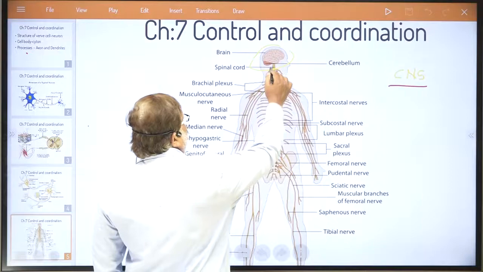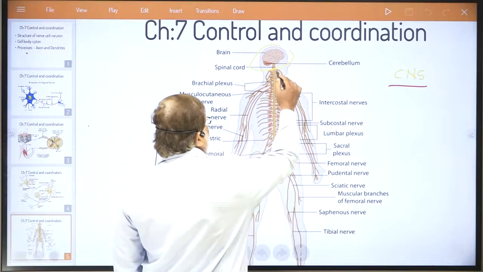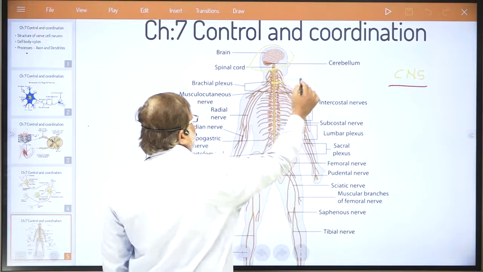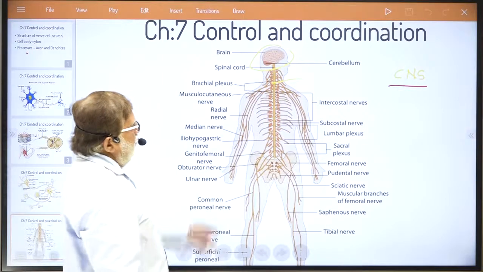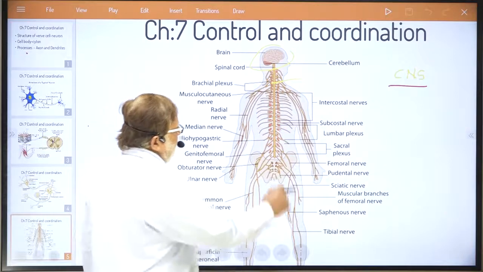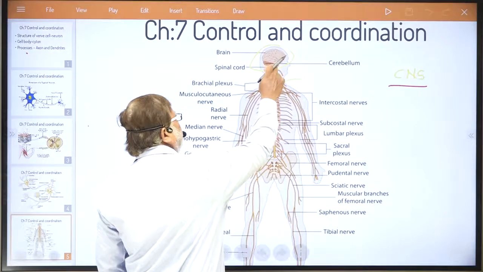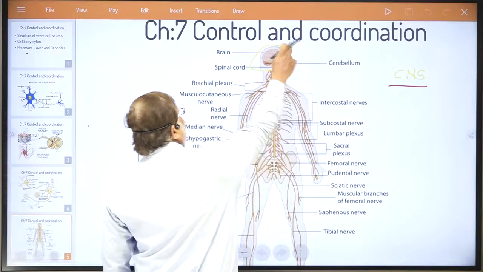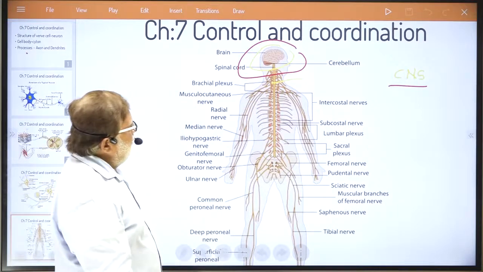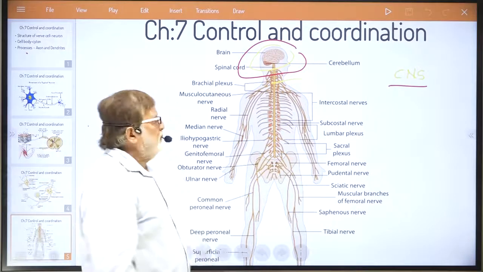Then you see a string-like, tube-like structure coming out of the brain, which we call the spinal cord. Brain, spinal cord, you can verify. Now, what you are seeing here, suppose you all know that the brain is protected in a particular cranium box, because the brain is the most delicate part of our body.